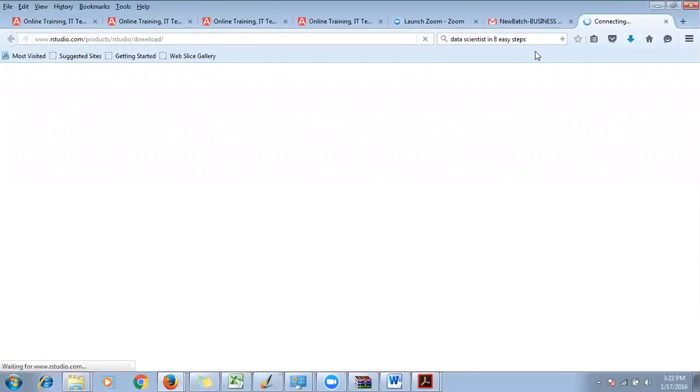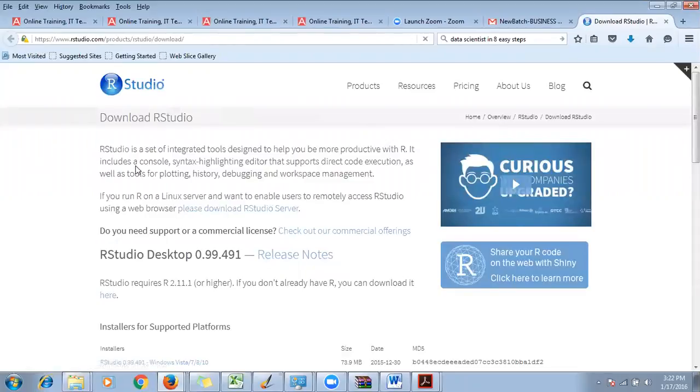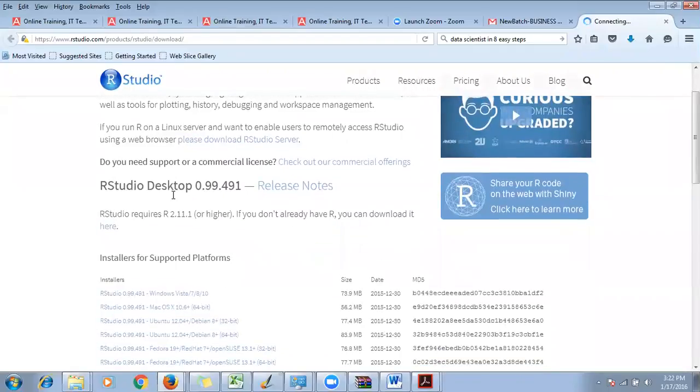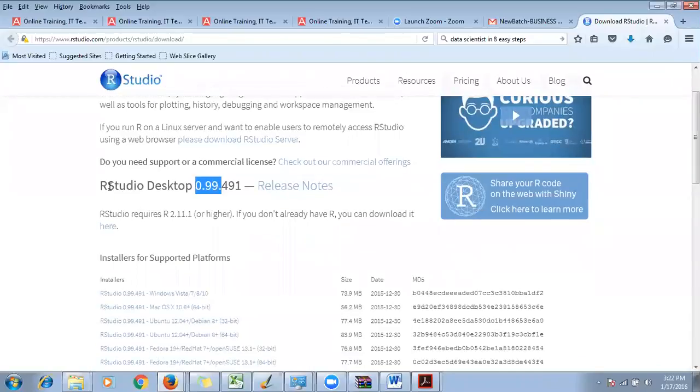Right now I've clicked on the link and I'm going to the download site. It says the current release is RStudio Desktop 0.99.491. This version of RStudio needs R 2.11.1.